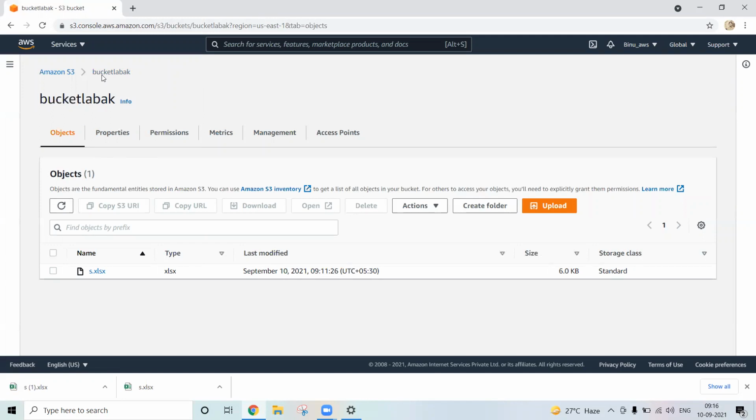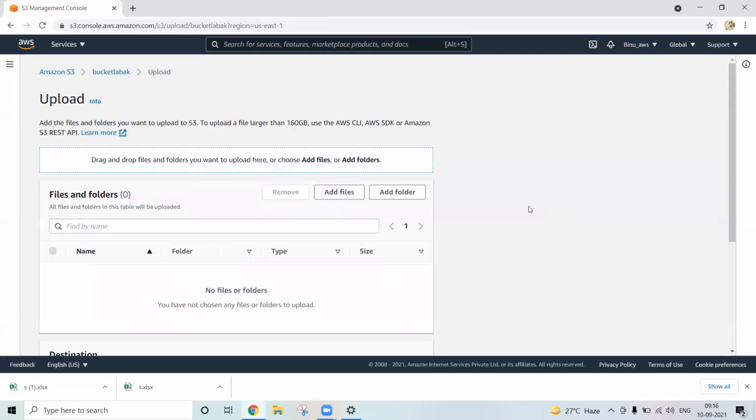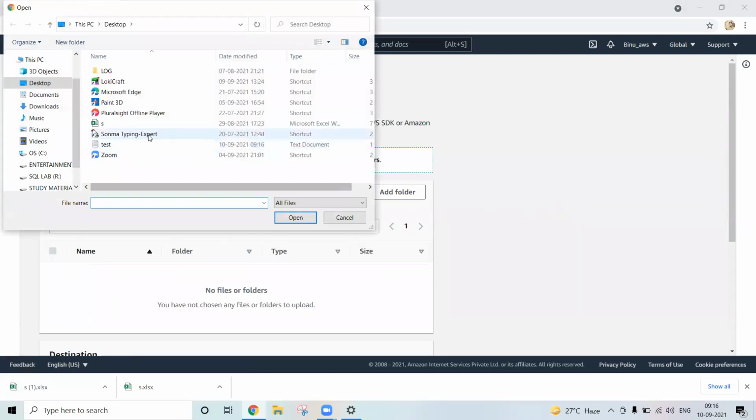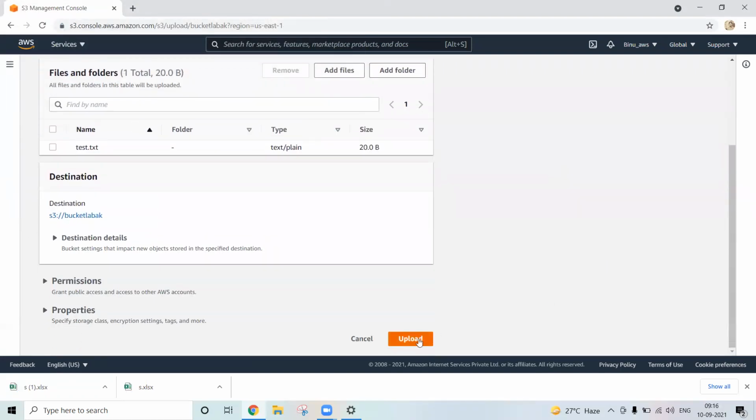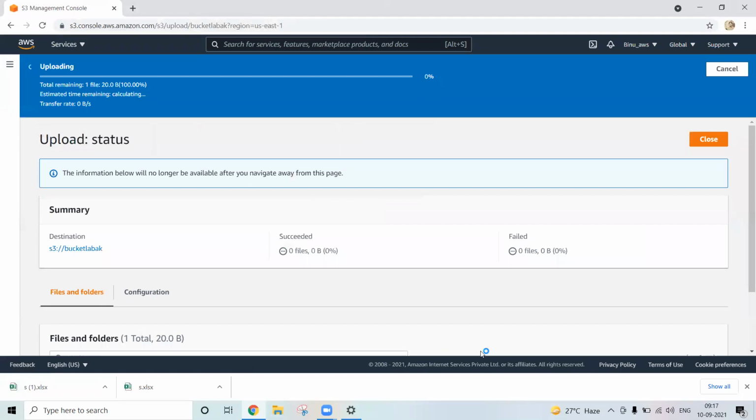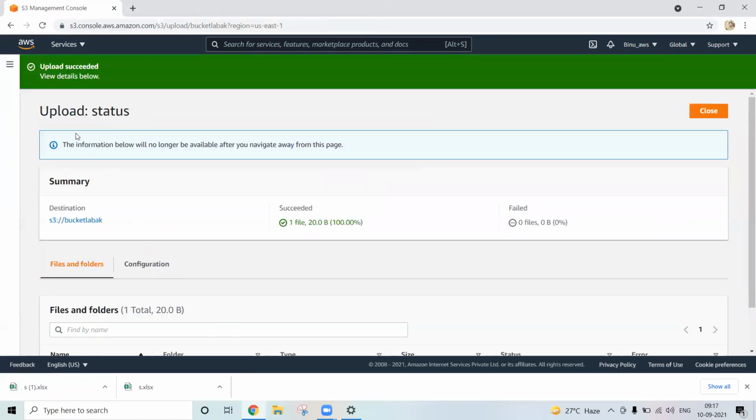How can we upload? Simply go to the bucket, click upload, then click add files. Now this is my test file, right? Now click upload. I'll upload it, correct? So now again, close it.